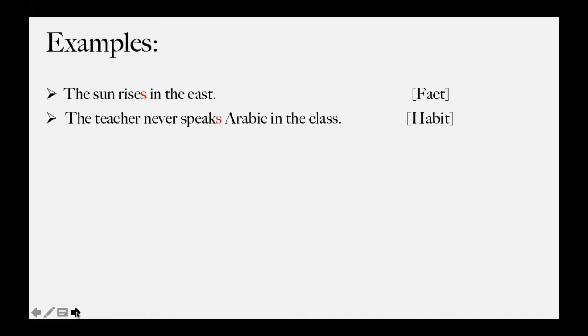So the teacher, it's a habit for our teacher that she doesn't speak Arabic in the class. So the teacher never speaks Arabic in the class. Also, here we have never as a keyword. That's correct. This is our keyword as well. But if we deleted never, it's fine. We can say the teacher speaks Arabic in the class. It's still correct. Because this is a habit, okay? This is something the teacher is used to. Okay, let's move to the third one.